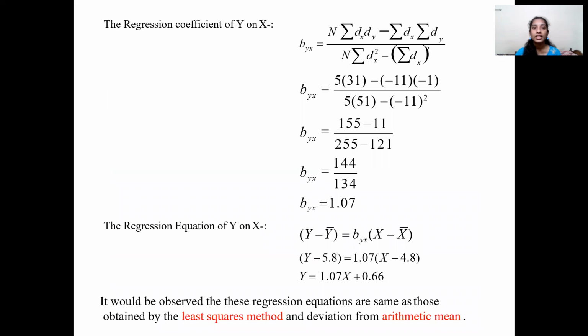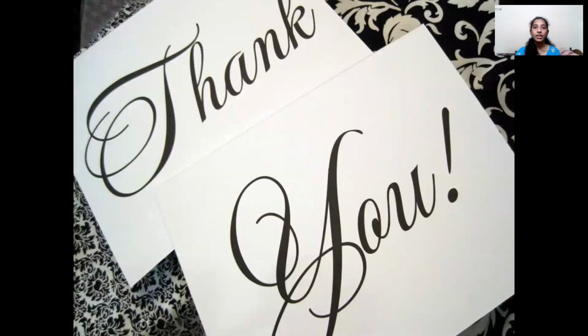Similar to the regression coefficient of x on y, we can also find the regression coefficient of y on x. Here we get byx equals 1.07. Now we can write the regression equation y on x as y equals 1.07x plus 0.66. It would be observed that the three regression equations are the same as those obtained by the least square method and the deviation from arithmetic mean method. Thank you.